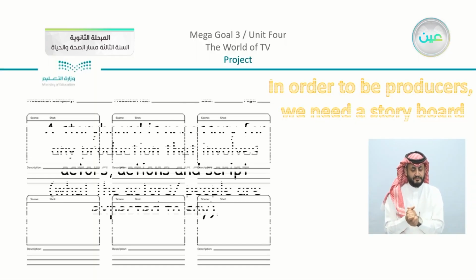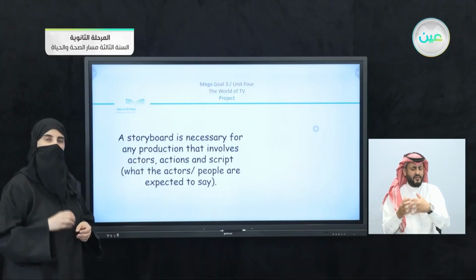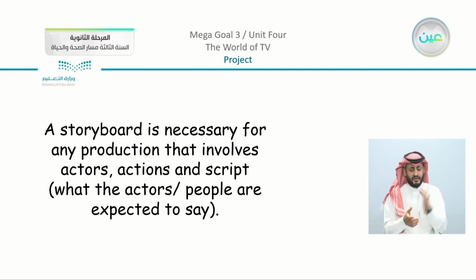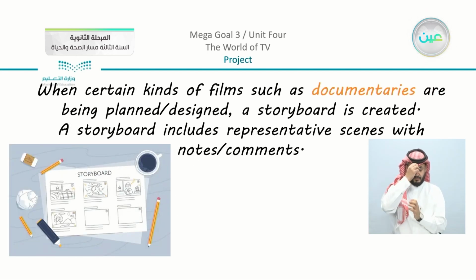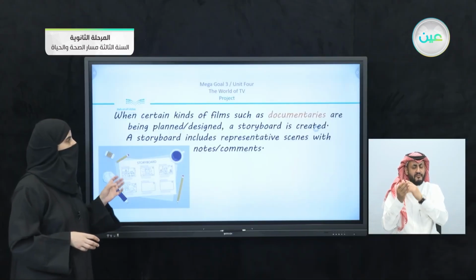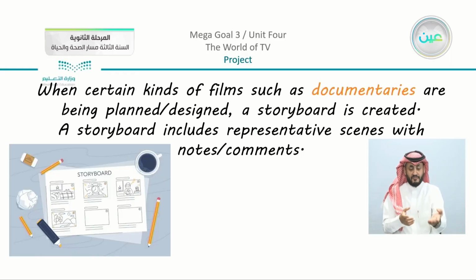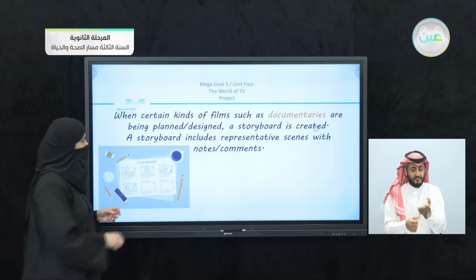Coming to what exactly does this mean? A storyboard is necessary for any production that involves actors, actions, and script, what the actors or people are expected to say. So this is something that we are going to use. When certain kinds of films, such as documentaries, are being planned or designed, a storyboard is created. A storyboard includes representative scenes and notes and comments. So we are going to use the storyboard. We are going to learn how now.